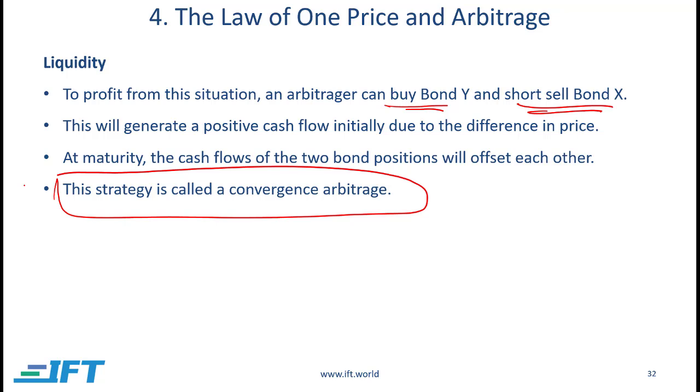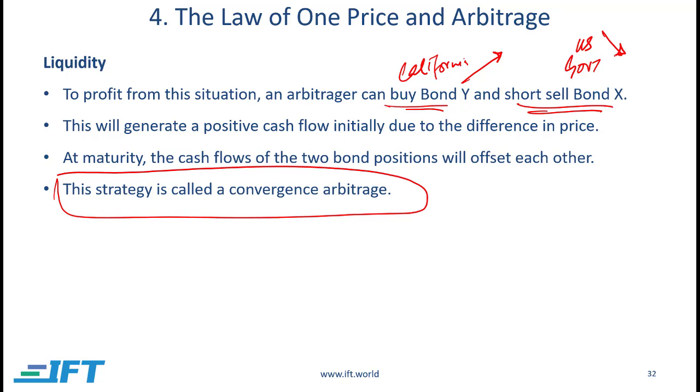Now, of course, the US government one is expensive, so they short sold that, and the California state bonds, the cheaper one, they bought. They were hoping that this would go up in value as the maturity date comes close, and that would come down in value, and they would converge, because at the end of the day their future value is the same, their cash flows are the same, so they have to come to the same price.